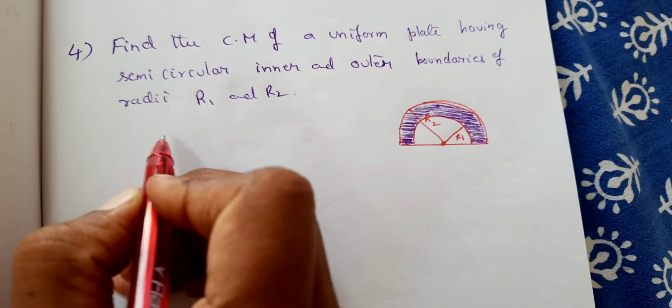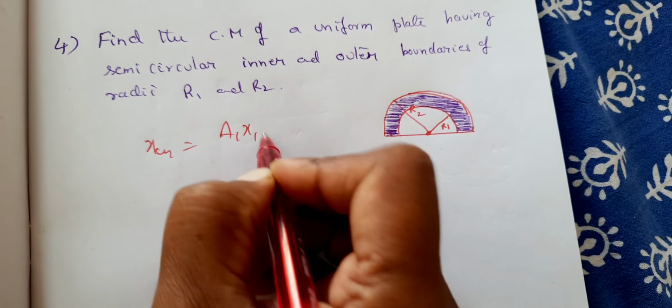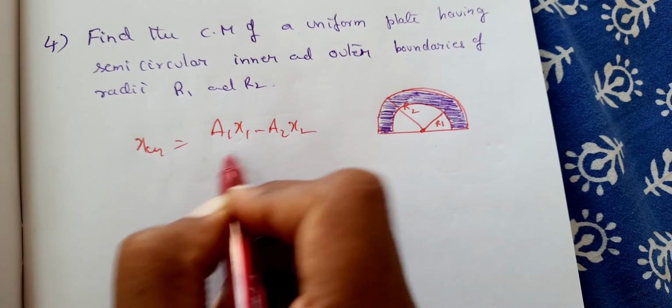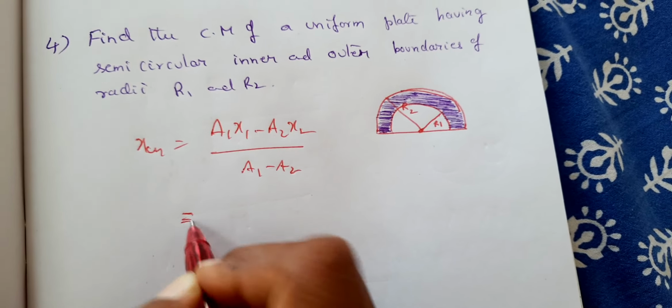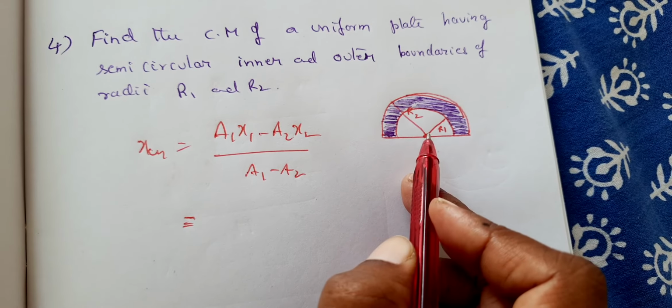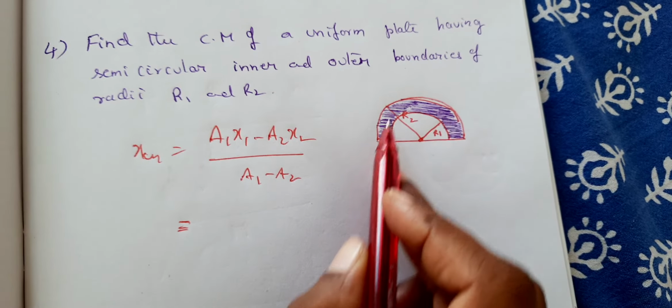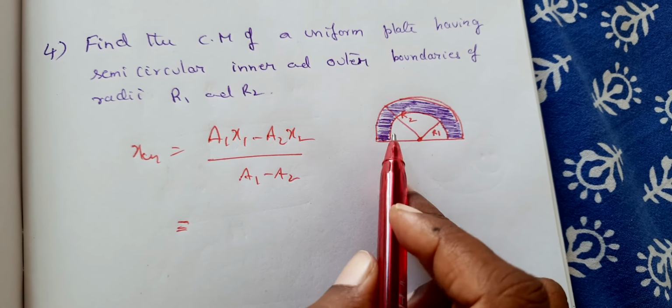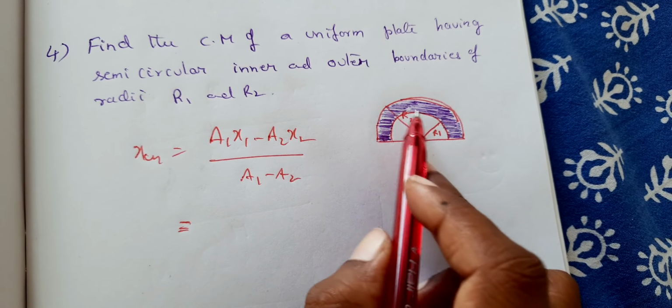We have the concept a1 x1 minus a2 x2 divided by a1 minus a2. Here a1 x1 means the complete one, the bigger plate, and from that plate this is removed. Thus you only get a plate like this with these boundaries.